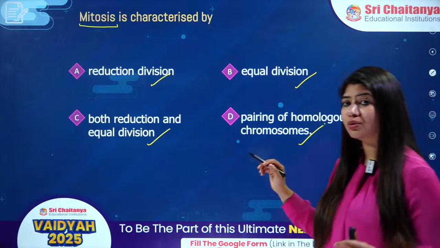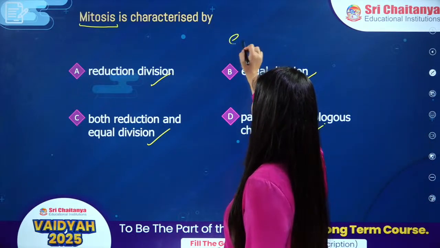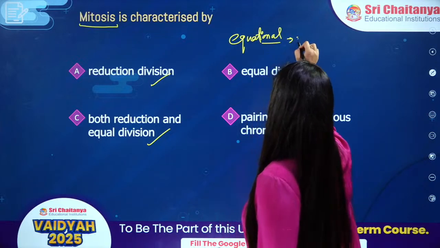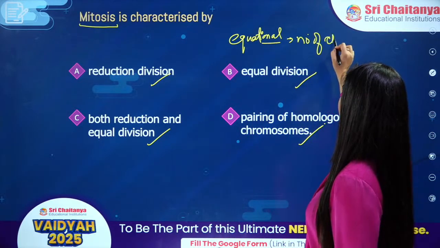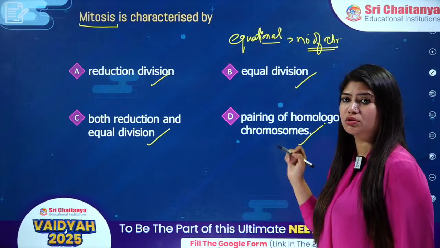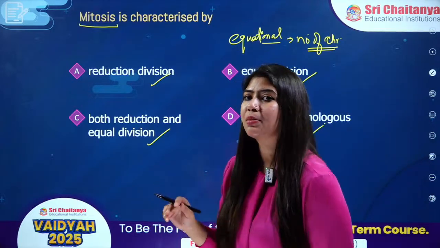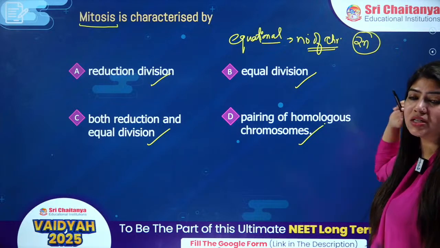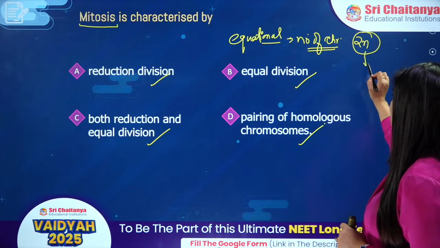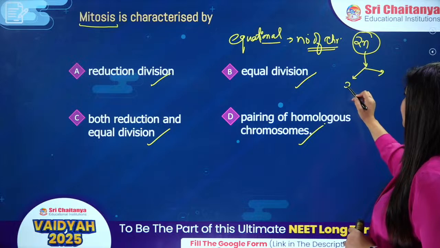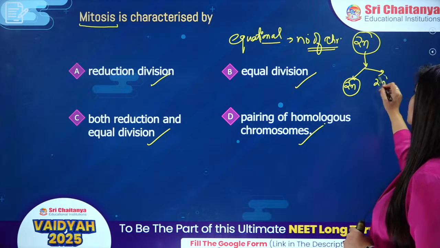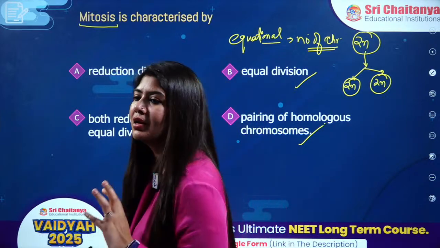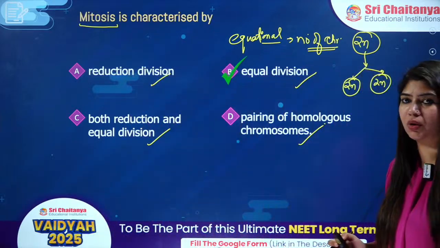If I speak about mitosis, we also call it equational division. Why equational? Because the number of chromosomes will be equal to the parent. Let's say I'm having a diploid cell, the number of chromosomes is 2n. Just after mitosis, it will produce 2 daughter cells, and every cell will have 2n chromosomes only. That is why we say it is equational division. Answer is option B, which is equal.